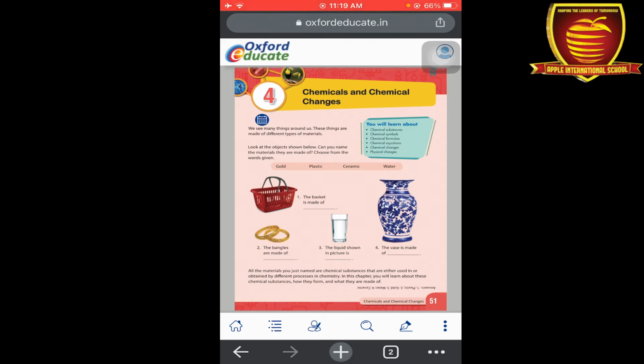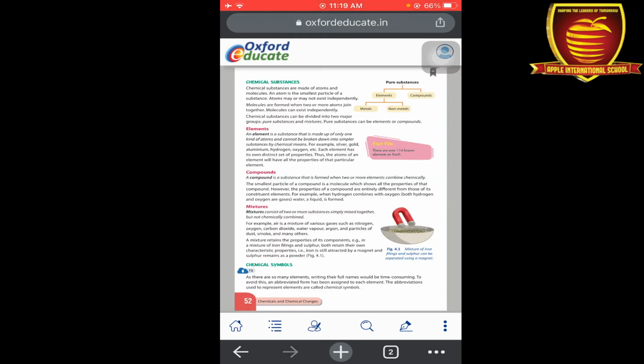These are some of the materials that we have named according to their chemical substances. In this chapter we are going to read about chemical changes, chemical symbols, chemical formulas, and physical changes. So let's start. First, what are chemical substances? Chemical substances are made up of atoms and molecules. Before understanding chemical substances, do you know what atoms and molecules are?